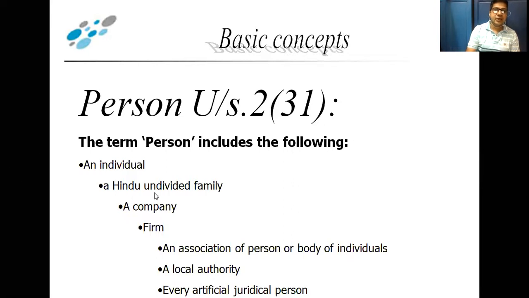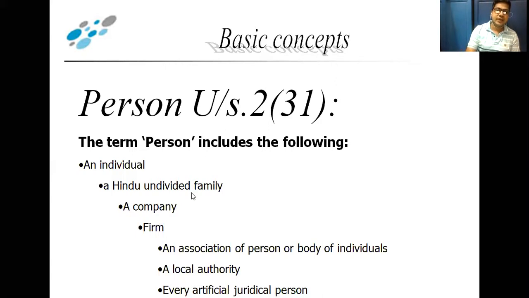Next is a Hindu undivided family. A Hindu undivided family form conducts its business, and the head of the family is called the karta and the other members are called co-partners. So this particular form comes under person. The Hindu undivided family form comes under person.